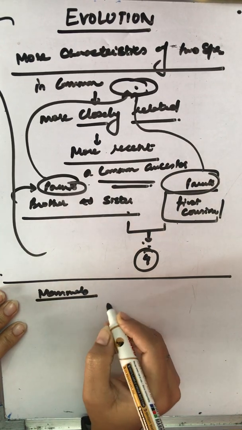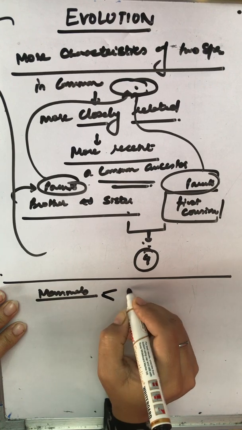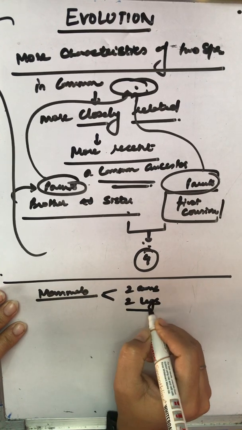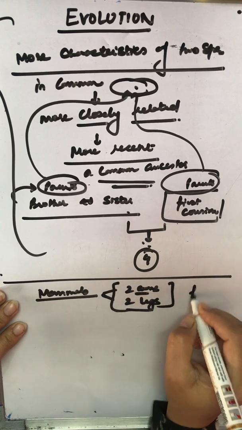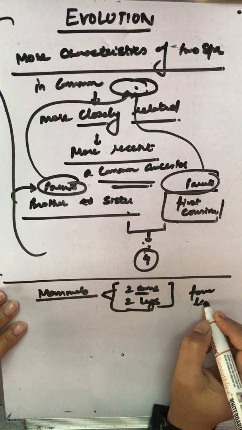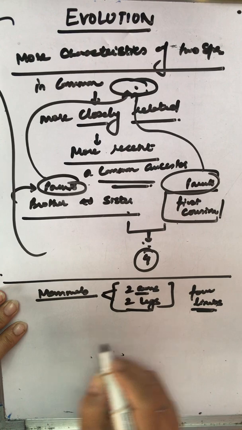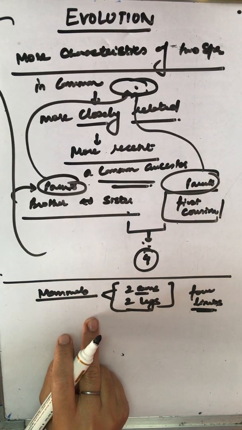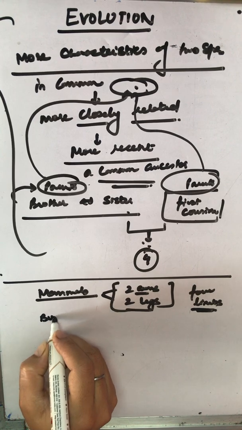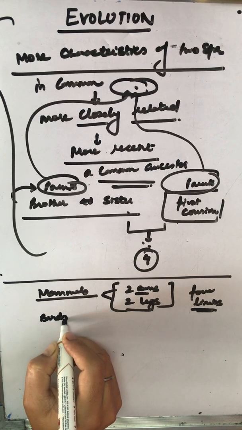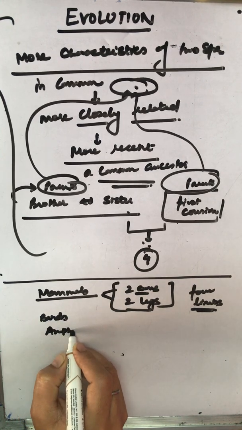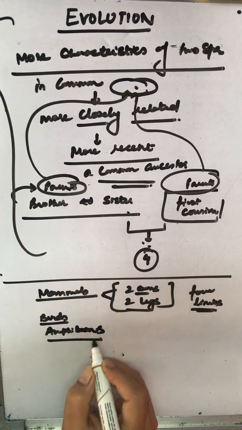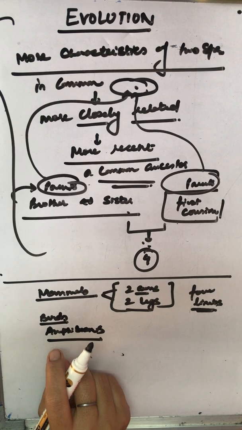Okay, 4 limbs means we have 2 arms and 2 legs. Alright, we have 4 limbs as do the birds have, so do the amphibians have. Okay, we all have limbs.